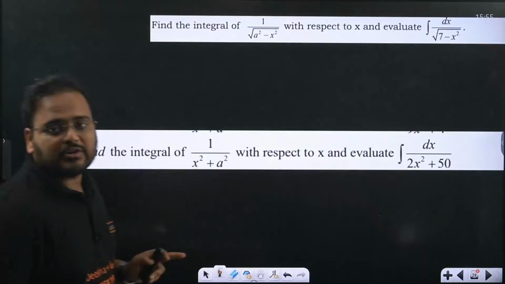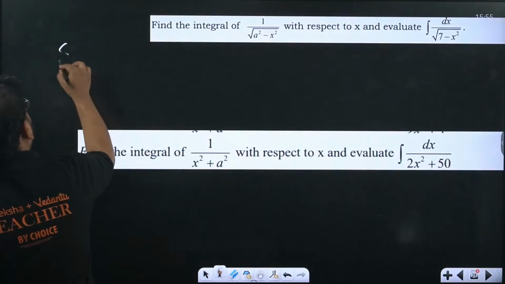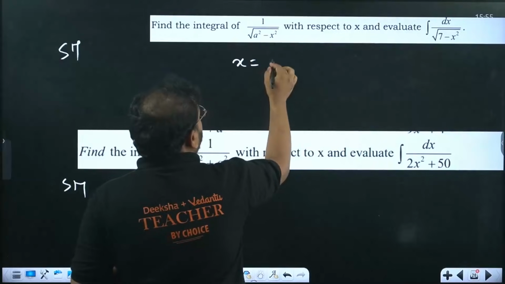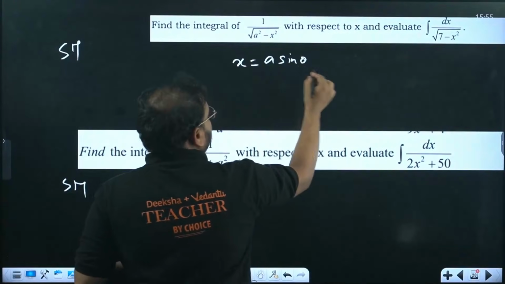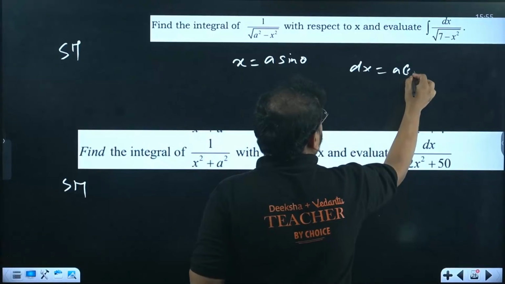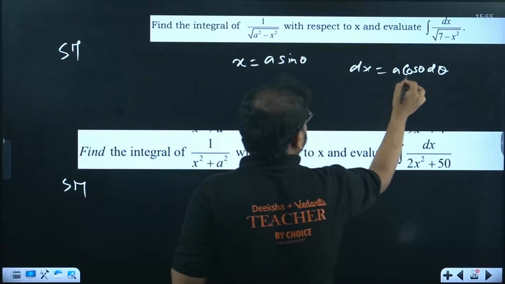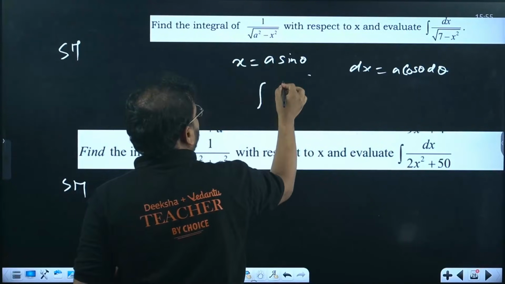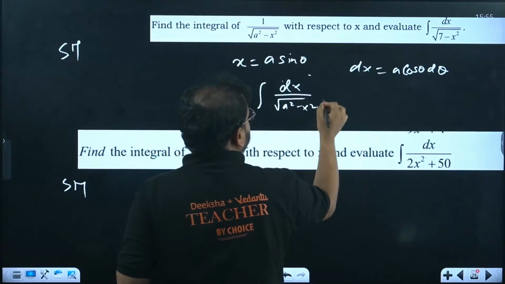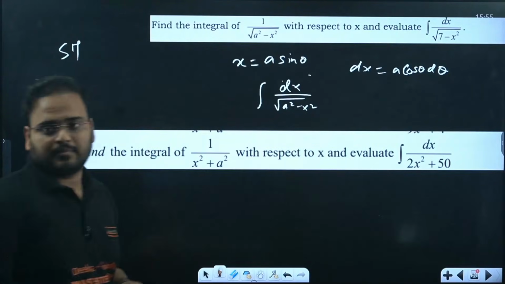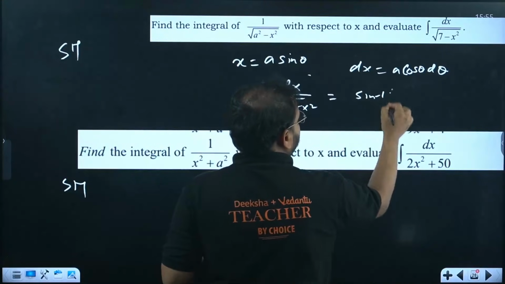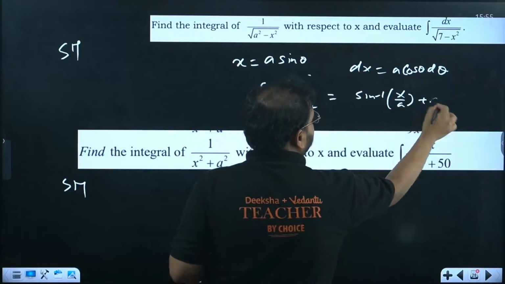Great. More questions are there in 5 markers. These are 5 markers, 2 varieties. In this case, you're going to solve with x equals a sin theta and differentiate this as dx equals a cos theta d theta. Replace these two in this integration. What was the integration given? dx upon root of a square minus x square. Replace these two, you'll get the answer. You'll get the answer as sin inverse of x by a plus c. Does it make sense? Yes, guys.